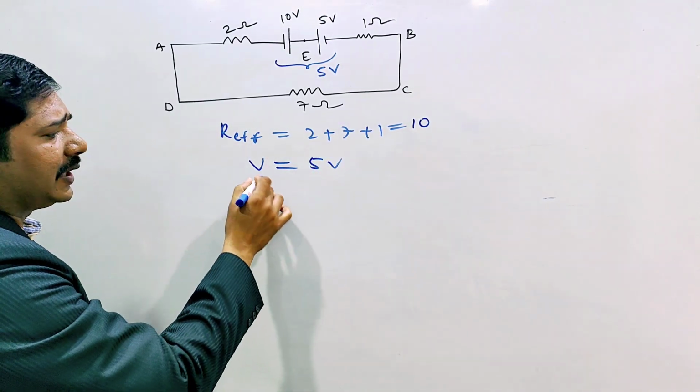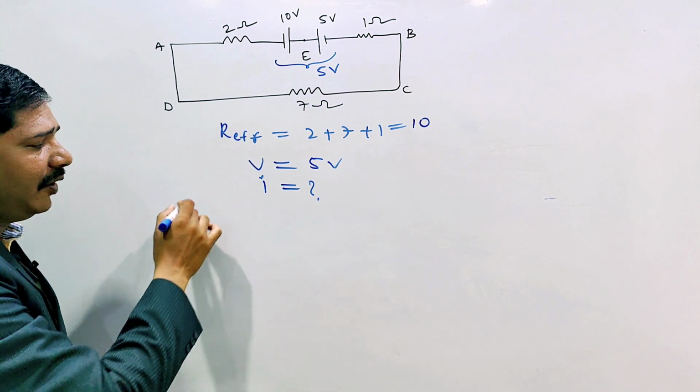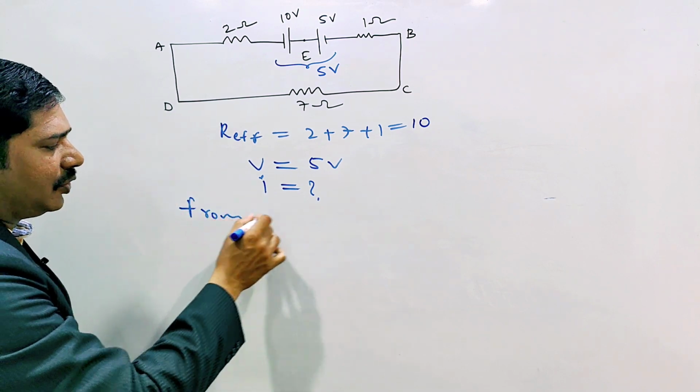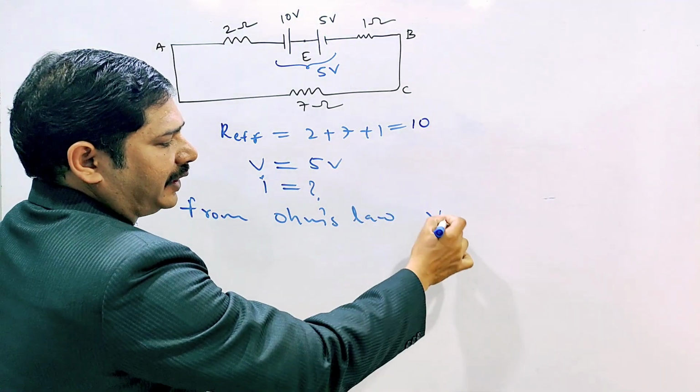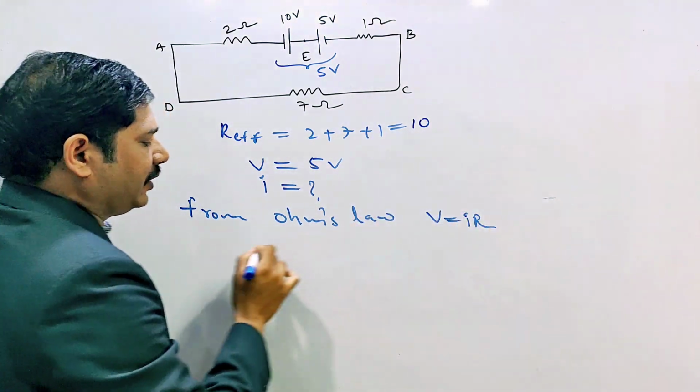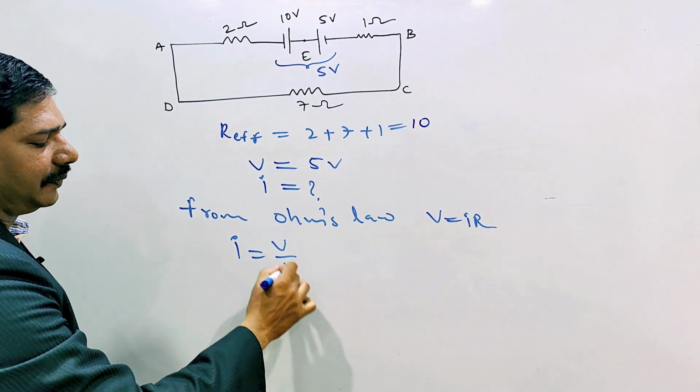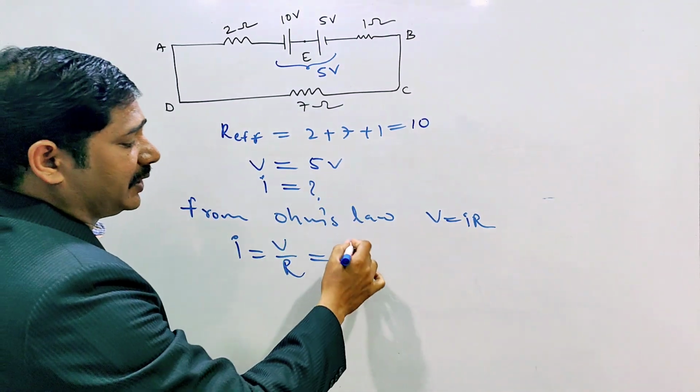They are asking the current. From Ohm's law, what is Ohm's law? V equal to IR. I equal to V by R. V is how much? 5 volts.